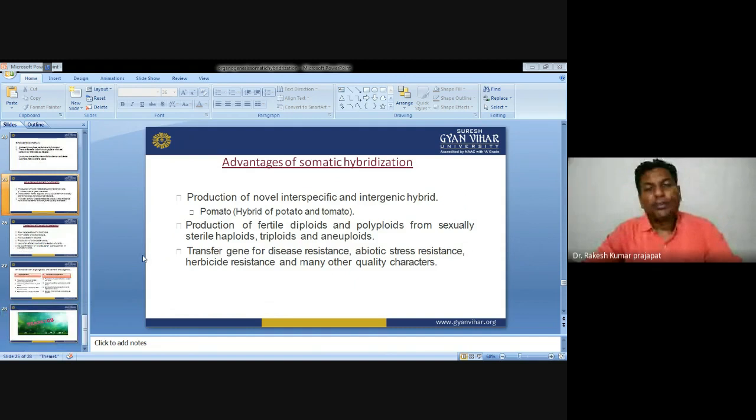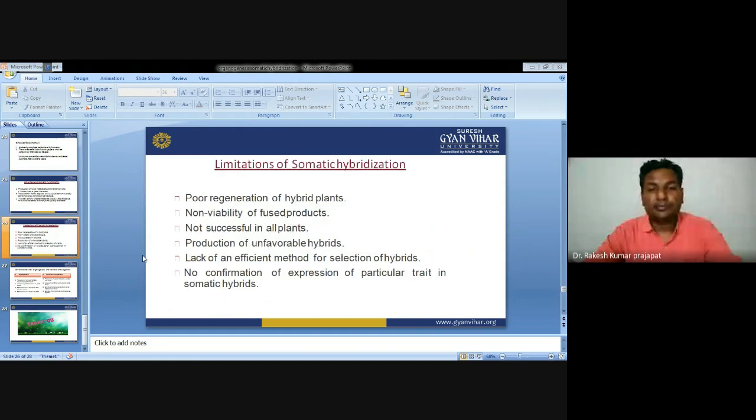Then the advantages of somatic hybridization. Production of novel interspecific and intergeneric hybrids, like the hybrid of potato and tomato. Production of fertile diploids and polyploids from sexually sterile diploids and euploids. The transfer of genes for disease resistance, abiotic stress resistance, herbicide resistance, and many other quality characters. Then the limitations of somatic hybridization.